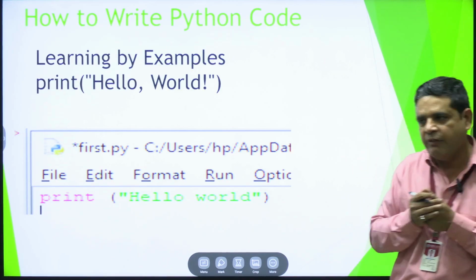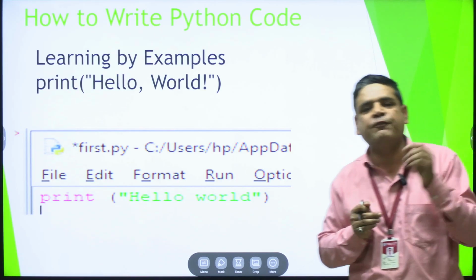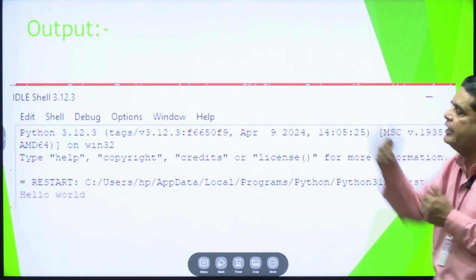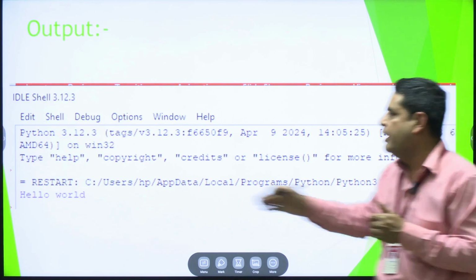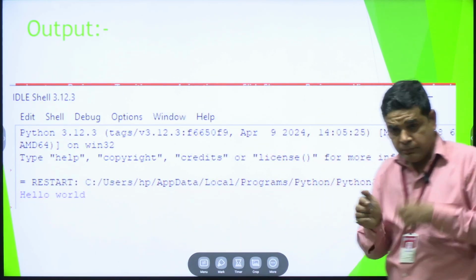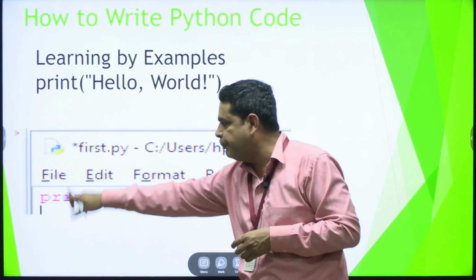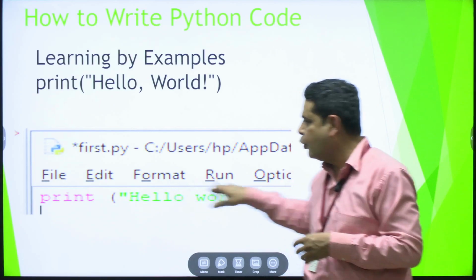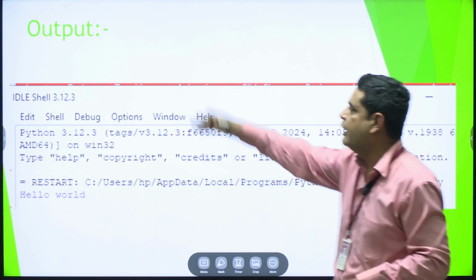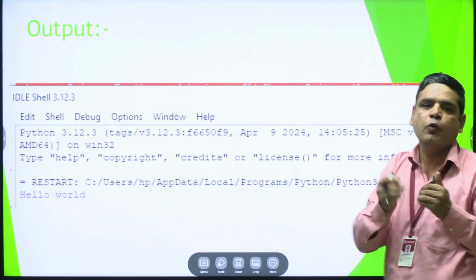That means when we save in Python, after that we have a key to execute the program: F5. When we press F5, the Python interpreter runs the program and produces output, like hello world. Okay, now it is a simple statement, like we wrote print hello world. No other syntax is required. When we press F5, the output is there. That means this is the Python output, hello world.